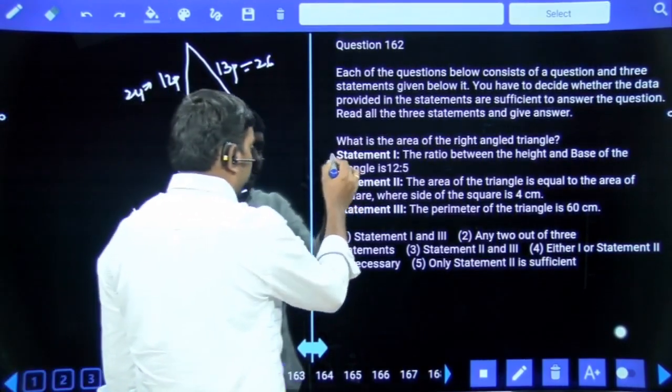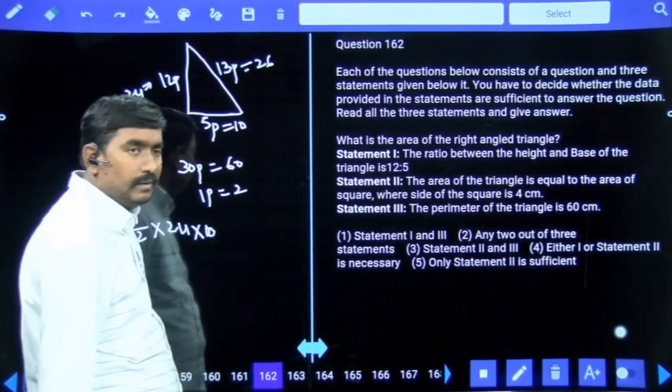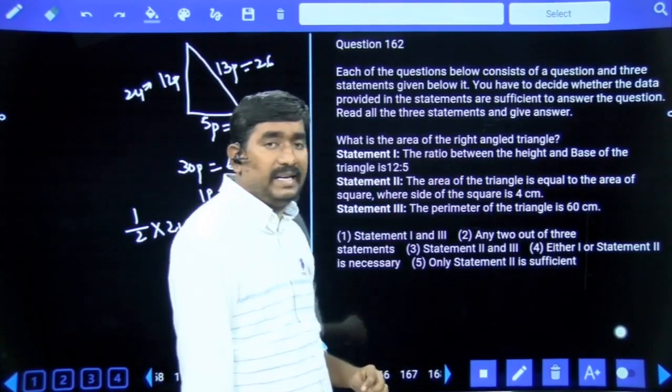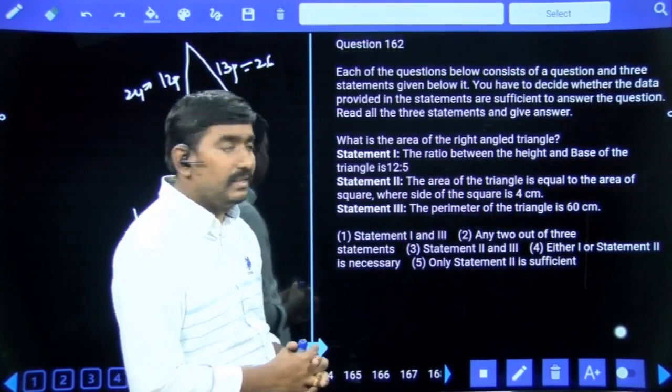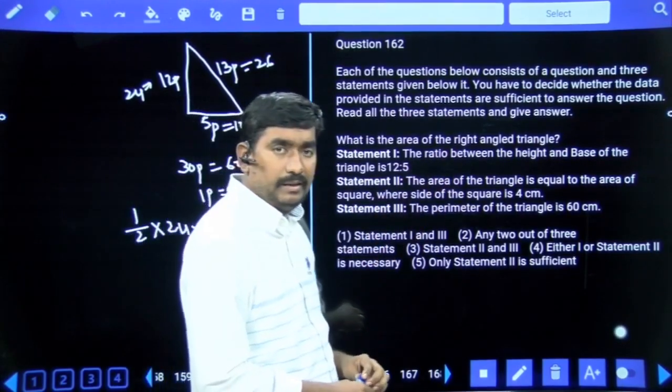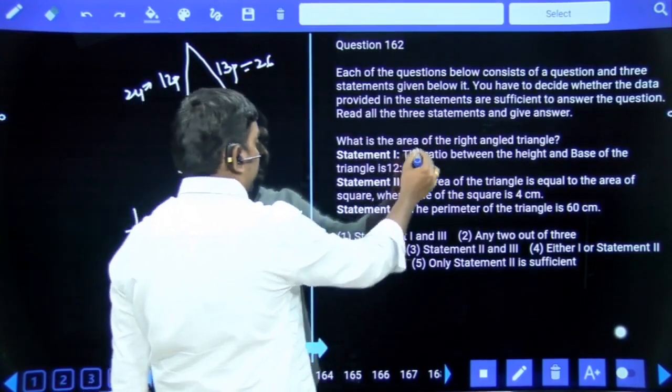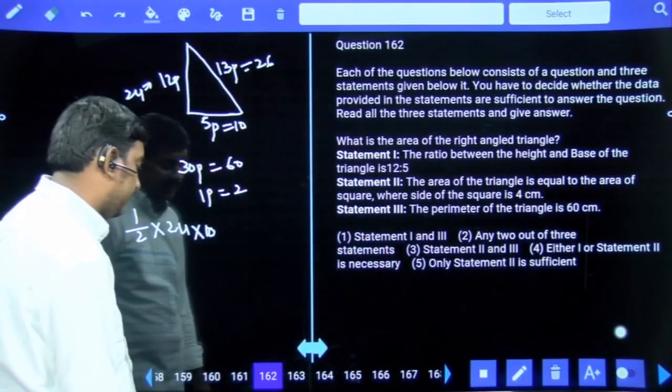By combining 1 and 3 also we can see the answer. But the second statement says triangle, while the question is right angled triangle, so we can't mix right angled triangle and triangle. Both may or may not be the same. But 1 and 3 we can say the answer directly.